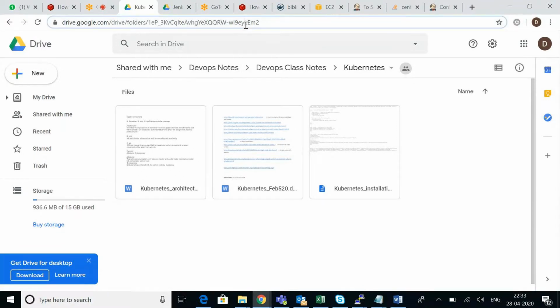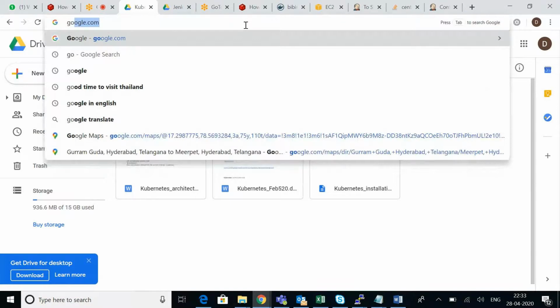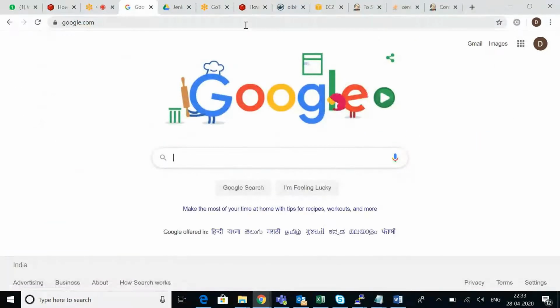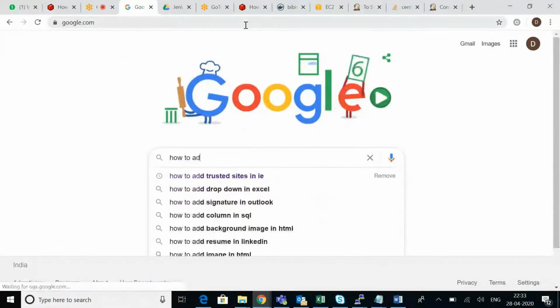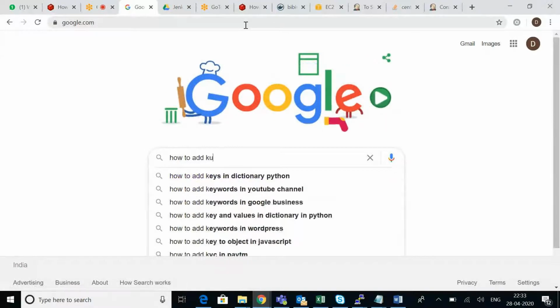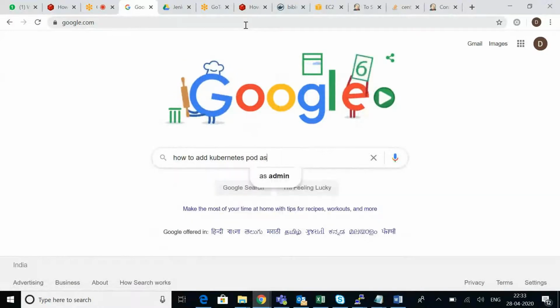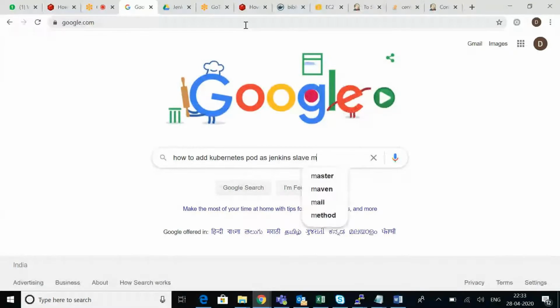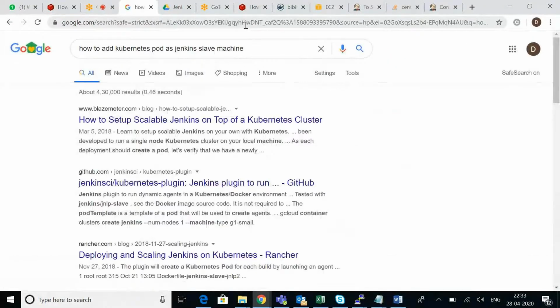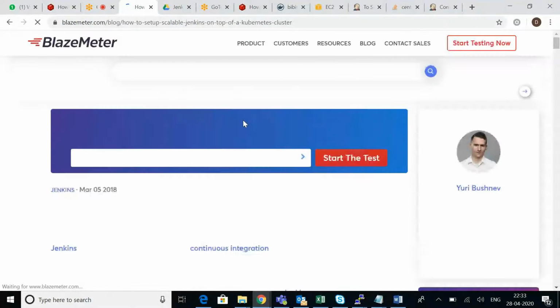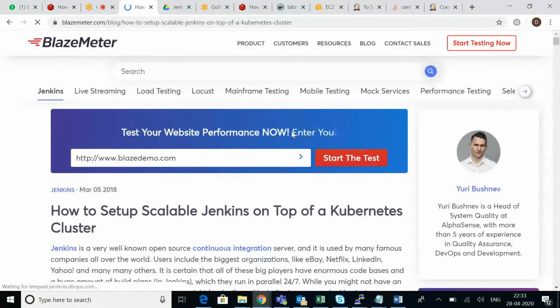So how to add Kubernetes pod as a Jenkins slave machine. Yeah, open the first one.